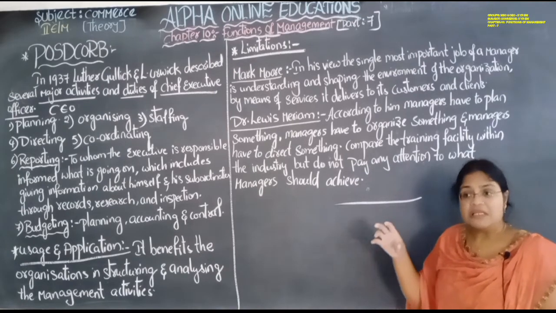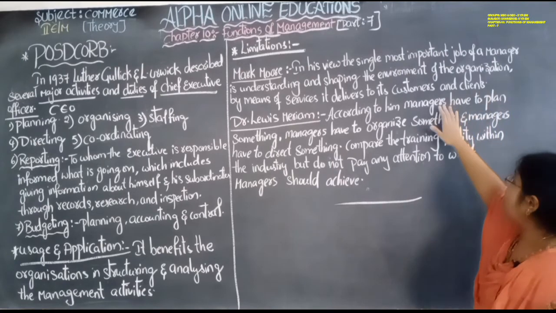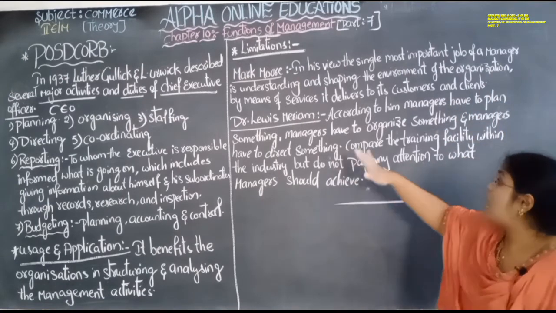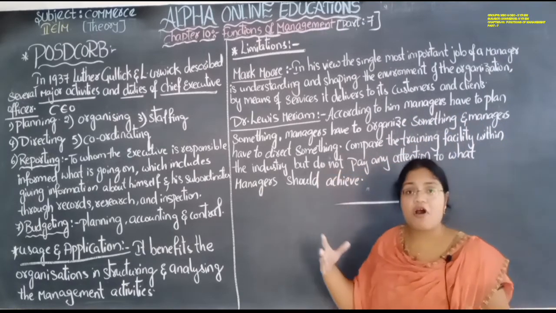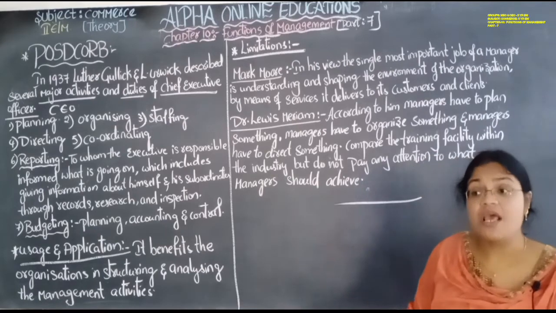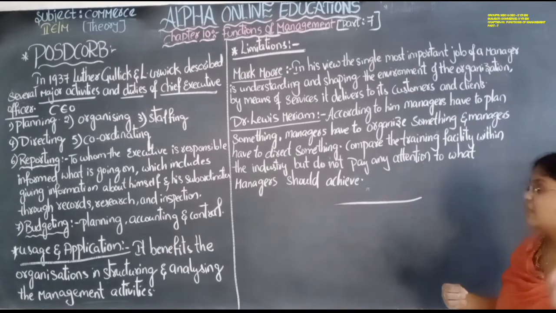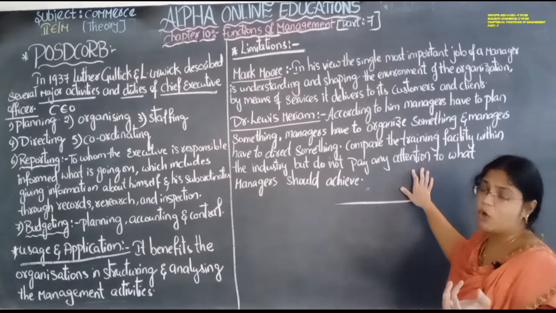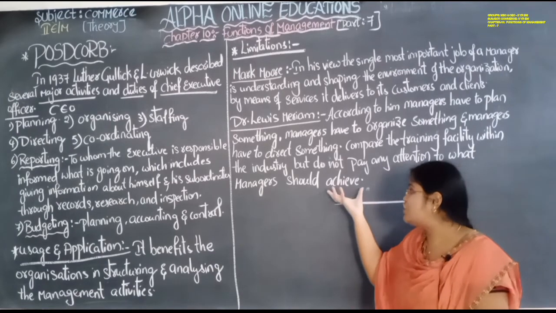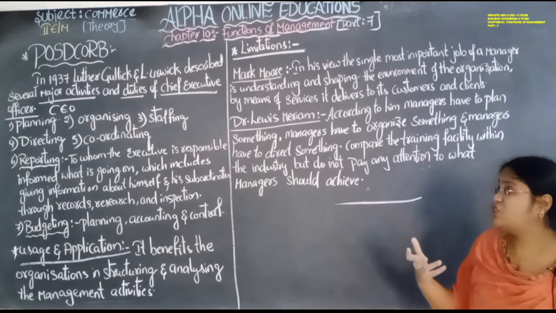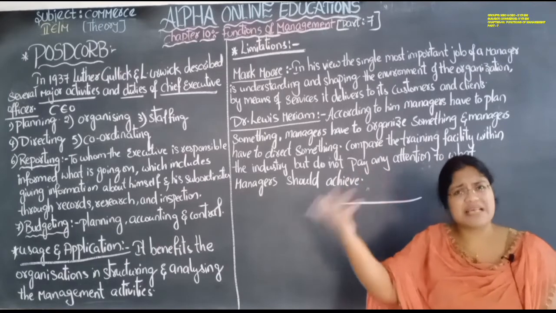In that training, the manager is trained to plan. The manager has to plan for something, and he has to organize, he has to direct. This type of training is given within the industry, but they never pay any attention to what the manager should actually achieve, whether he achieves these things or some other thing.